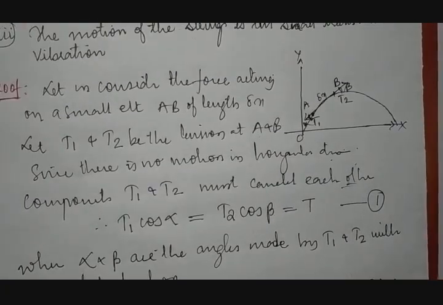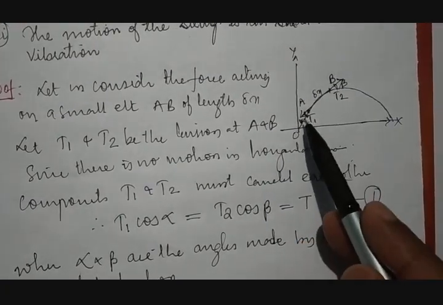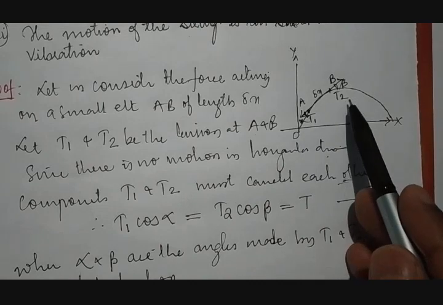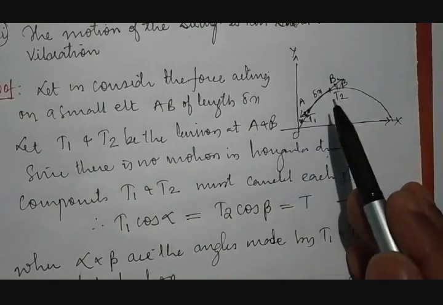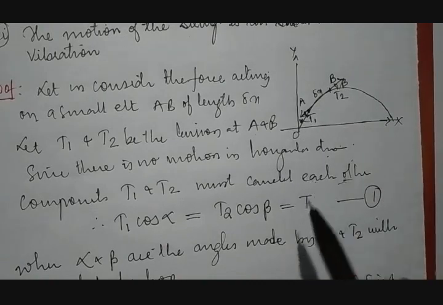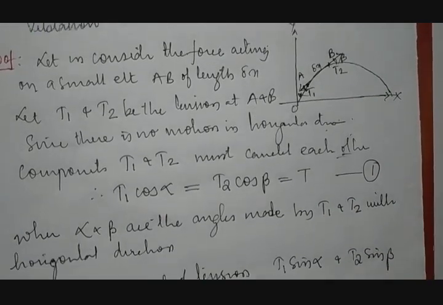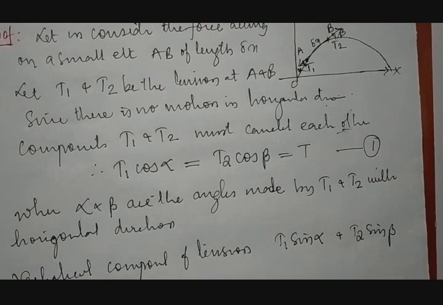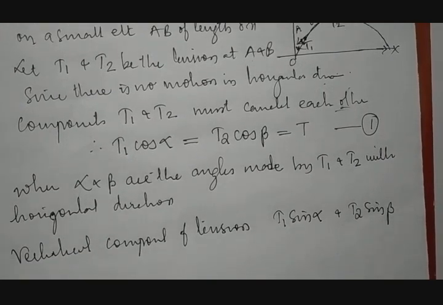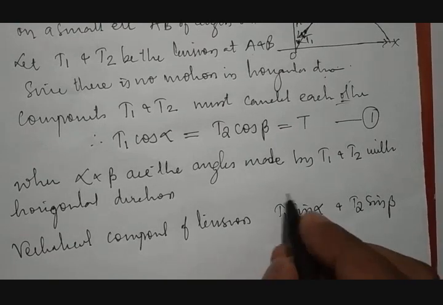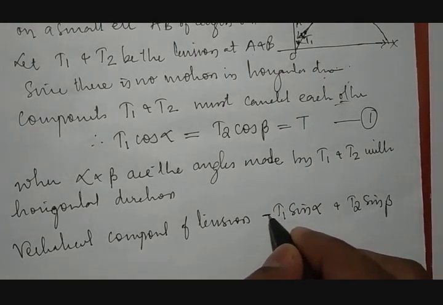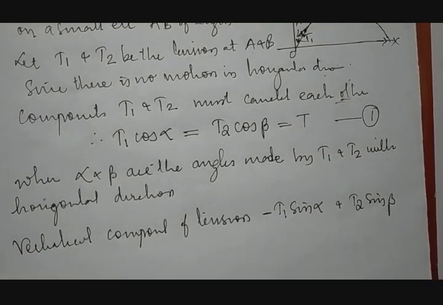But one thing to be observed here, when these tensions are considered, T2 will move in the upward direction, and T1 will move in the downward direction with respect to A. Therefore, this T1 will be taken as minus. Why is it minus?